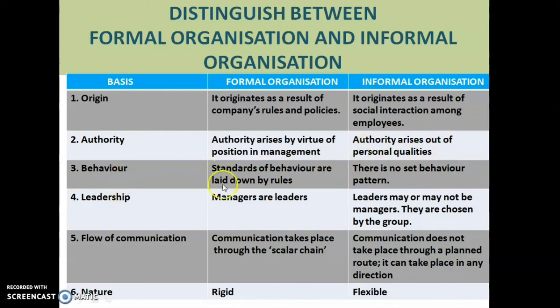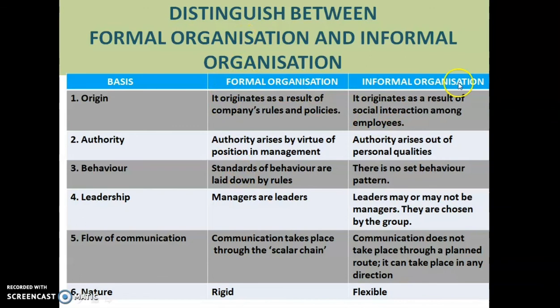Behavior. Standards of behavior are laid down by the rules. So how a person should behave in the organization is laid down in advance in case of formal organization. That is, no smoking in the office premises, mobile phones prohibited. So such rules are laid down in the formal organization.